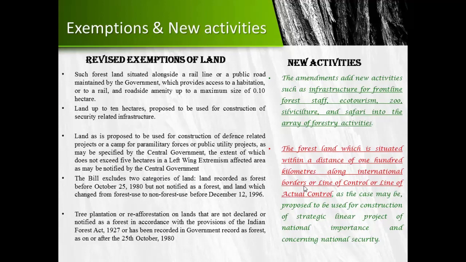So any region which is within 100 kilometers of the international border is also taken away from being a forest, is also exempted from being forested land. Why? Because over there, construction of strategic linear projects of national importance has been planned.